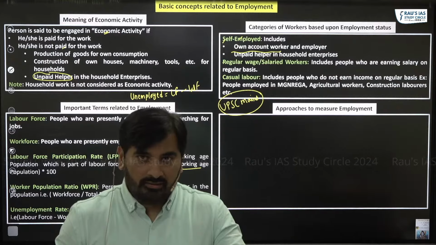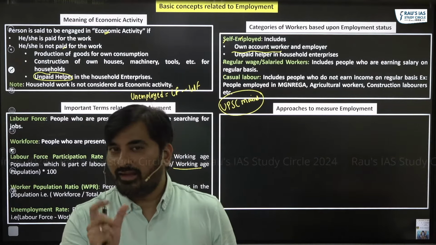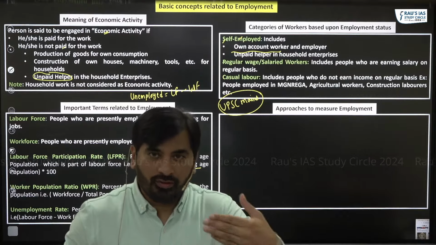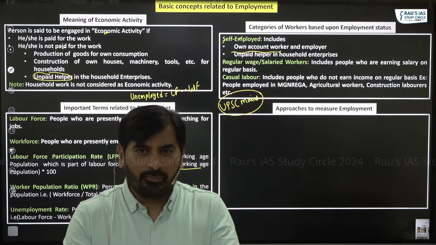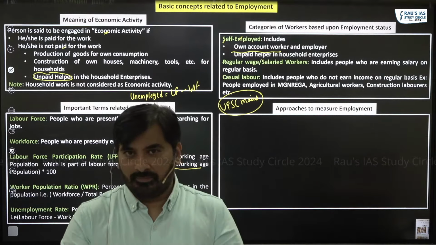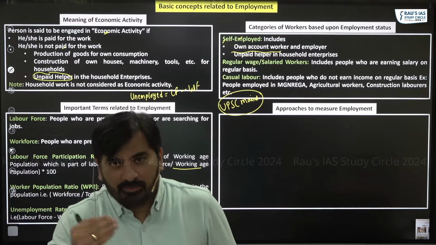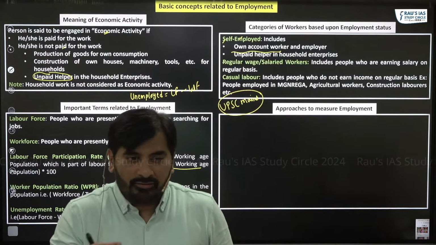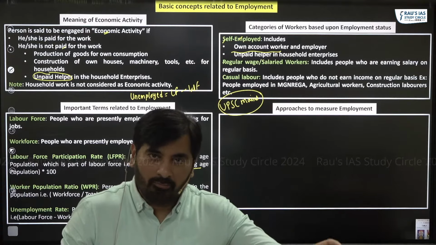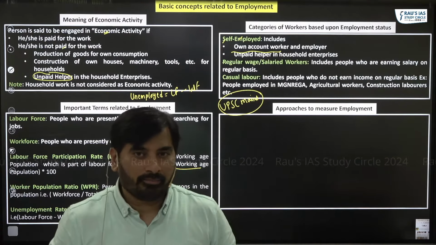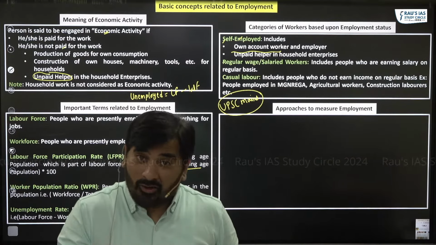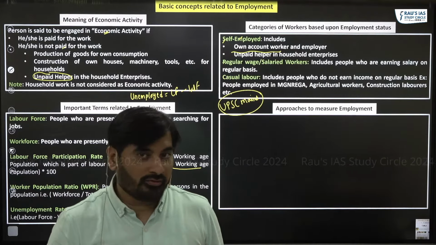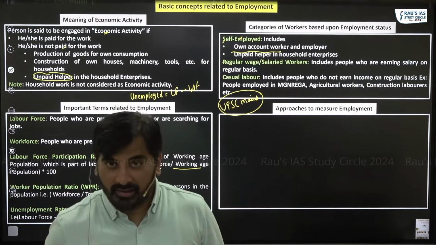To know this, NSO carries out a survey. In this survey, NSO goes to the people and asks certain questions. Based upon the responses, NSO will categorize the people as employed or unemployed. For carrying out this survey, there are three approaches which NSO follows, and this is actually important.